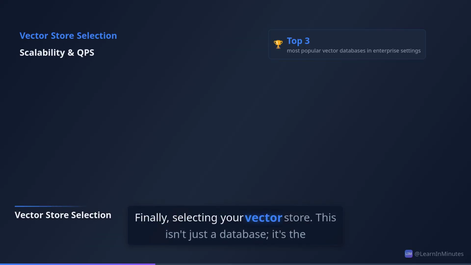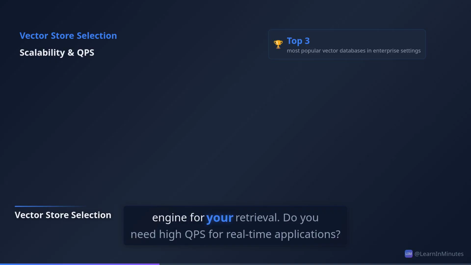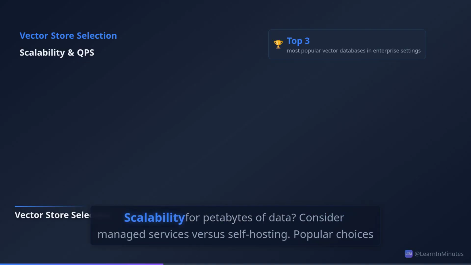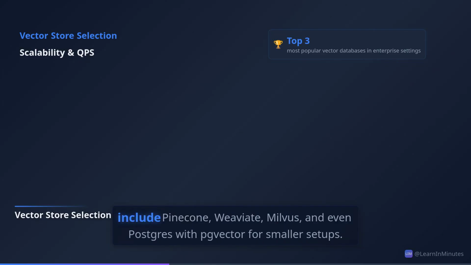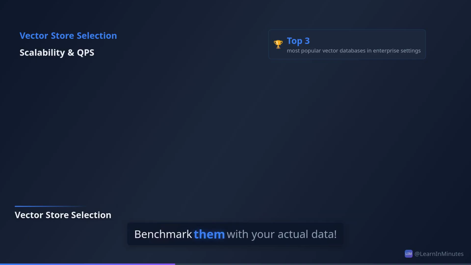Finally, selecting your vector store. This isn't just a database. It's the engine for your retrieval. Do you need high QPS for real-time applications? Scalability for petabytes of data? Consider managed services versus self-hosting. Popular choices include Pinecone, Weaviate, Milvus, and even Postgres with Vector for smaller setups. Benchmark them with your actual data.